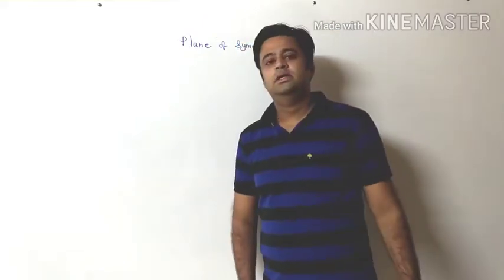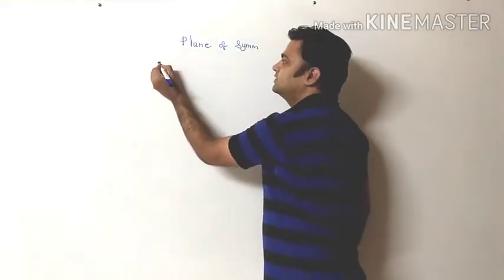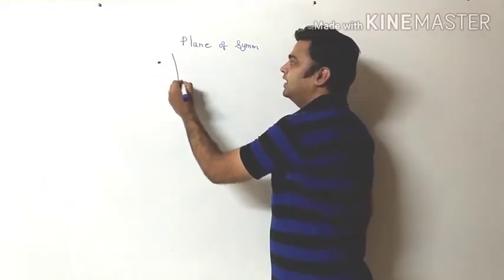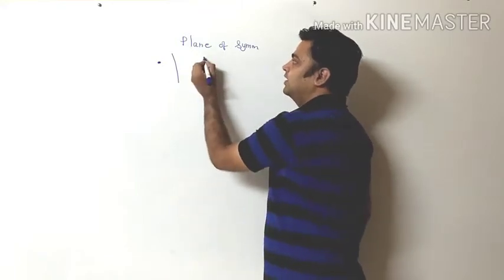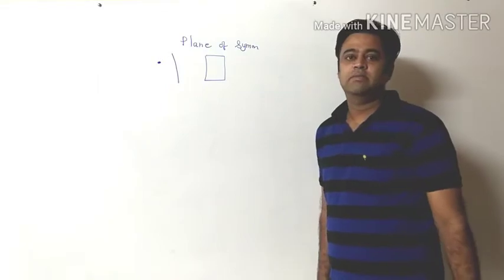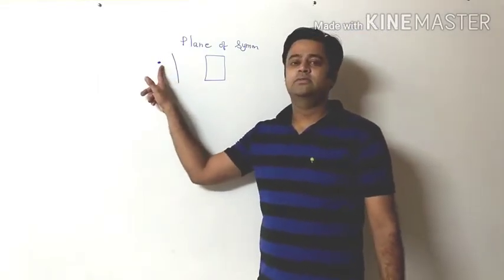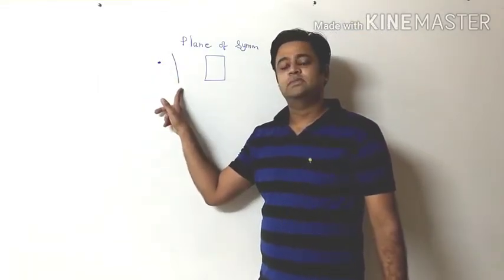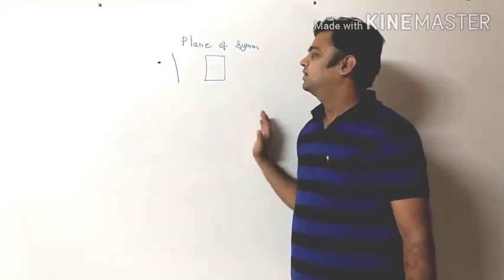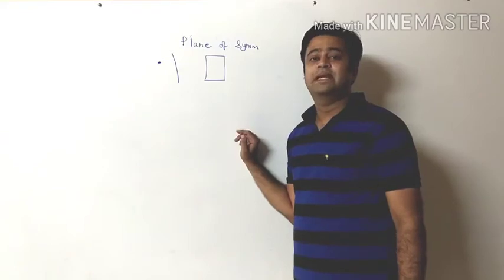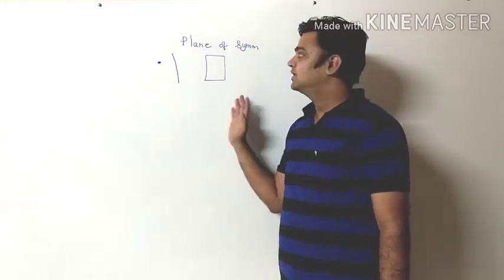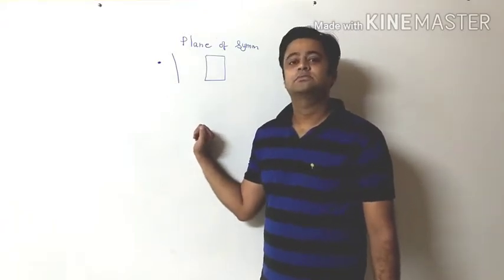Till now we have seen center of symmetry, means we draw one center. Second, axis of symmetry, we drew a line, right? And now we have to try with a plane. Remember, in the center of symmetry we saw it with a dot, in axis of symmetry we saw it with a dashed axis, but in the third we are now going to see it with a plane. I think it is quite easier than the other two.